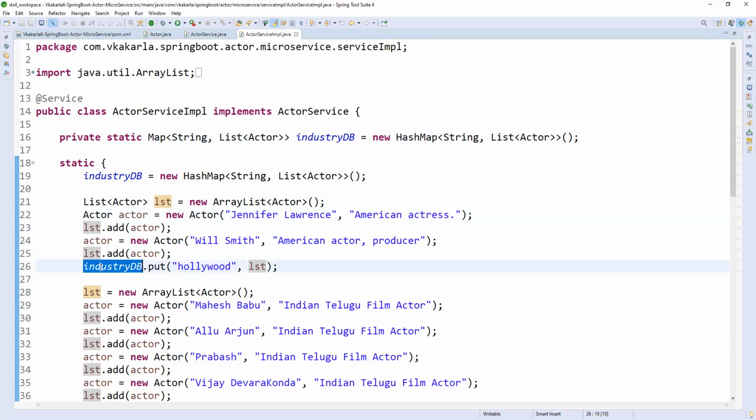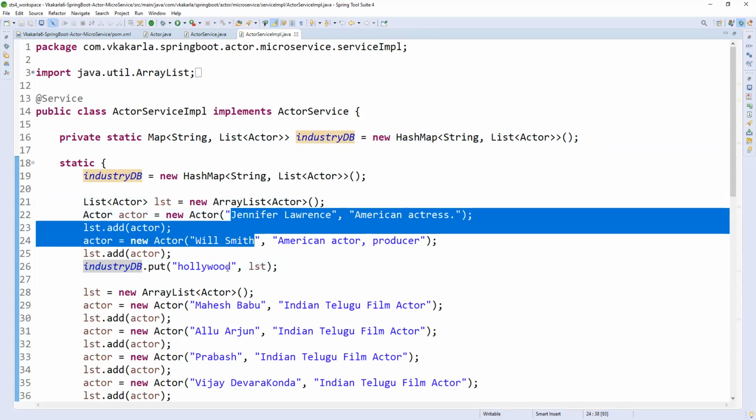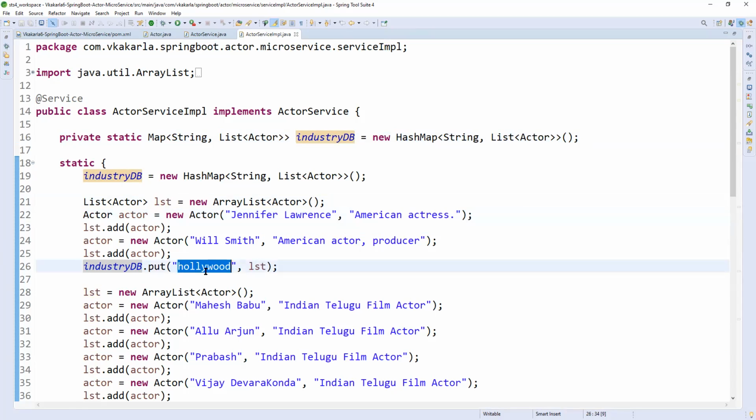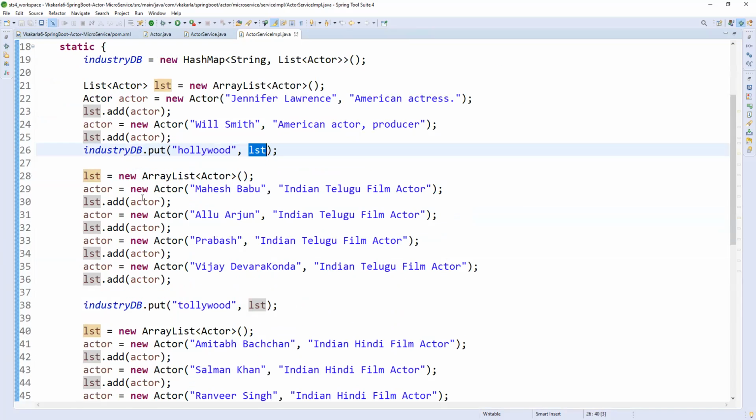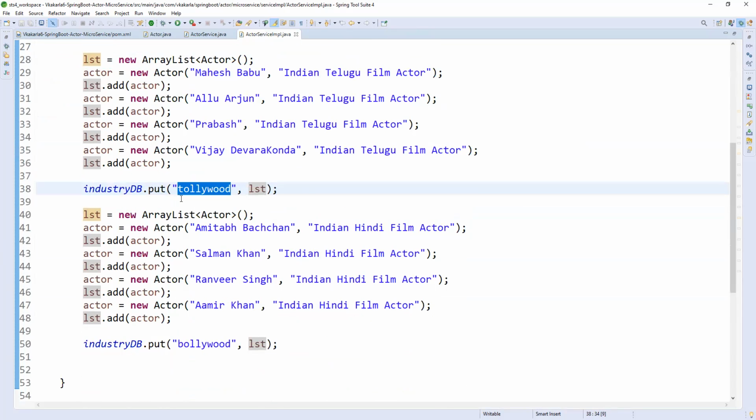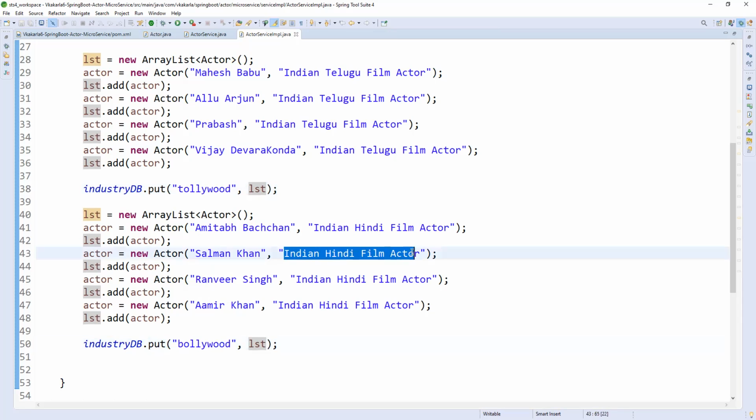In the same way in the industry DB, these people are from Hollywood, right? So I'm adding the key, industry name as Hollywood, and the list of actors. Fine. And for the second one, I'm creating one more object: Mahesh Babu, Allu Arjun, Prabhas, and Vijay Devarakonda, Indian Telugu film actors, with some description about each actor. I'm adding these, who are in Tollywood. Fine. And I'm also creating one more list for Bollywood. Who is in Bollywood? Aamir Khan, Ranveer Singh, Salman Khan, and Amitabh Bachchan. These are Indian Hindi film actors, right?